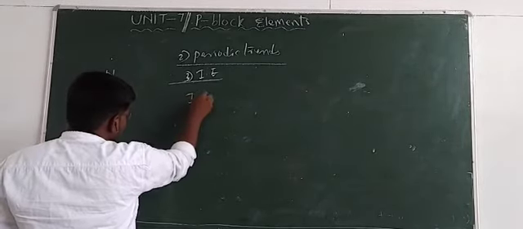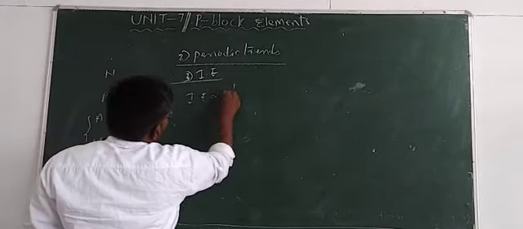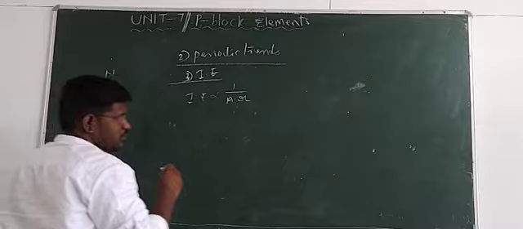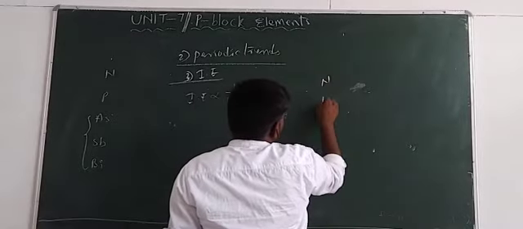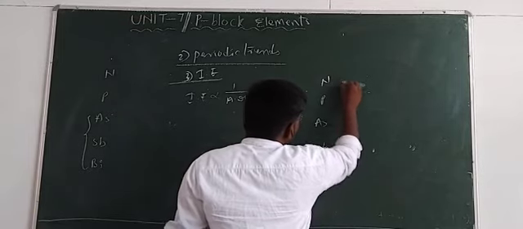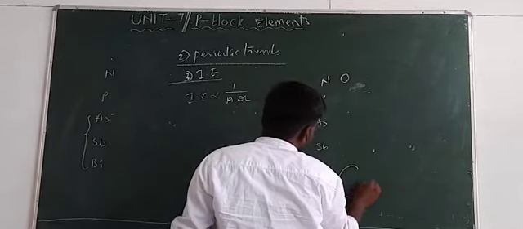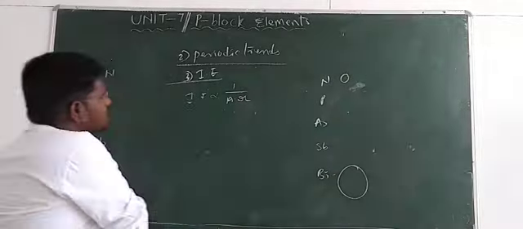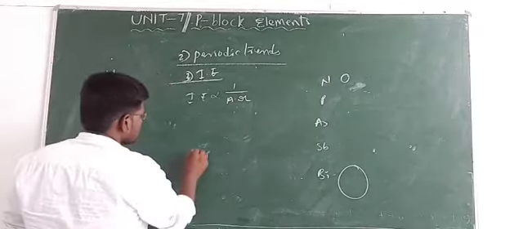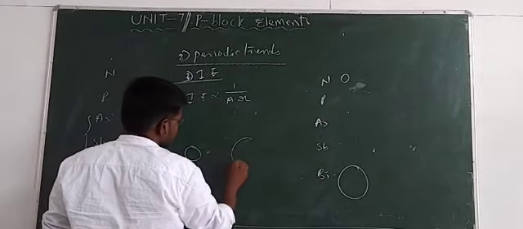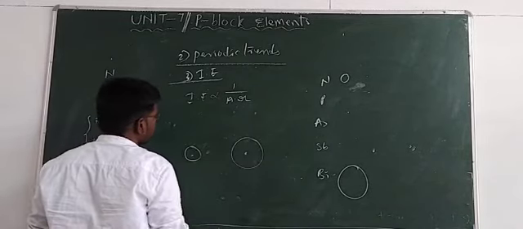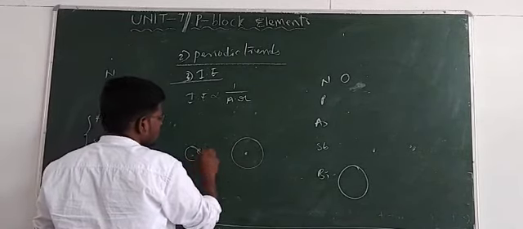Ionization energy is inversely proportional to atomic radius. From nitrogen to bismuth, atomic radius increases. If atomic radius increases, ionization energy decreases. The reason is this: take two atoms, one smaller and one larger, each with one electron in its valence shell.